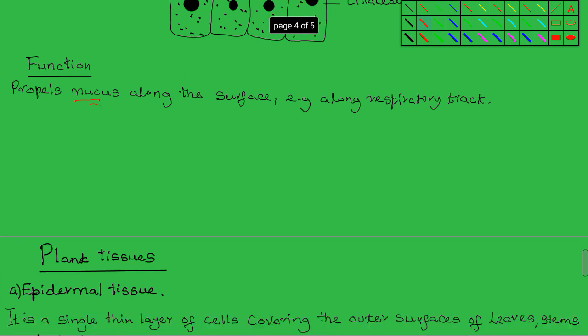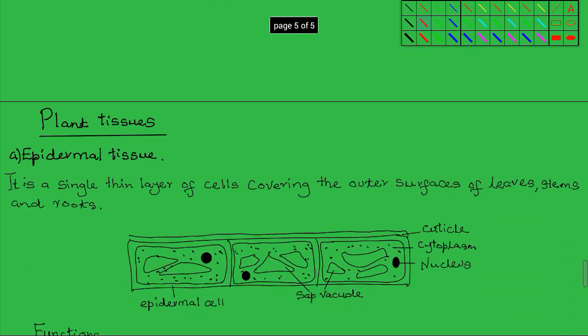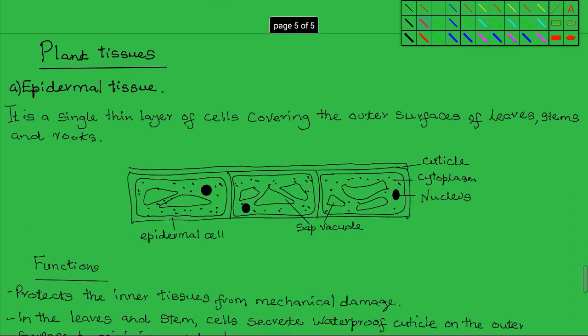Plant tissues also include, just like in animals, the outermost covering, but these ones are known as the epidermal tissue, not epithelial. In plants, we talk about epidermal tissue.